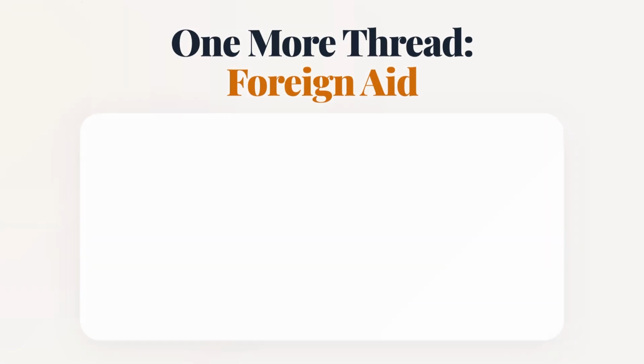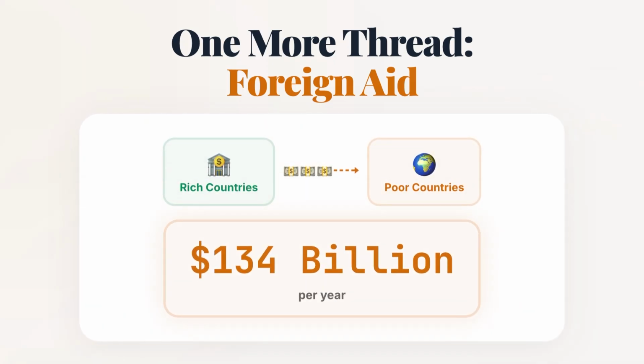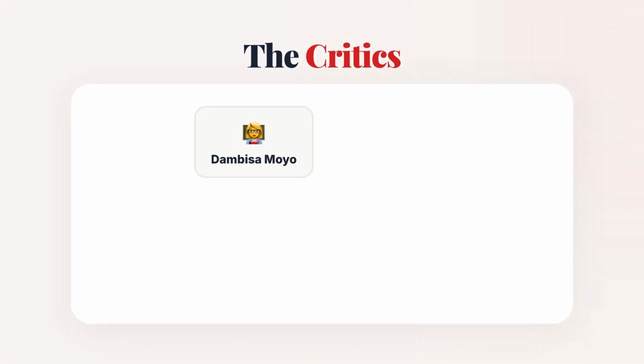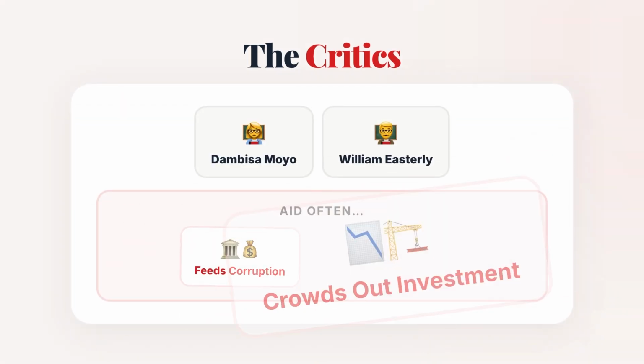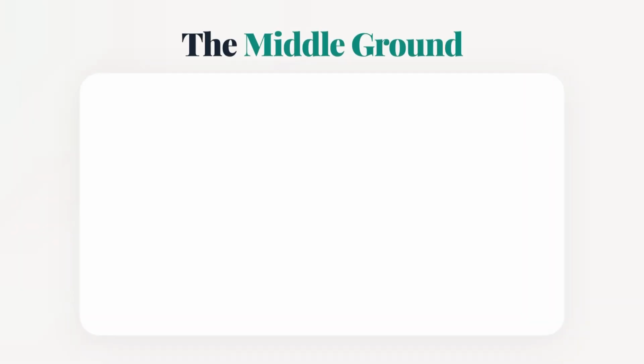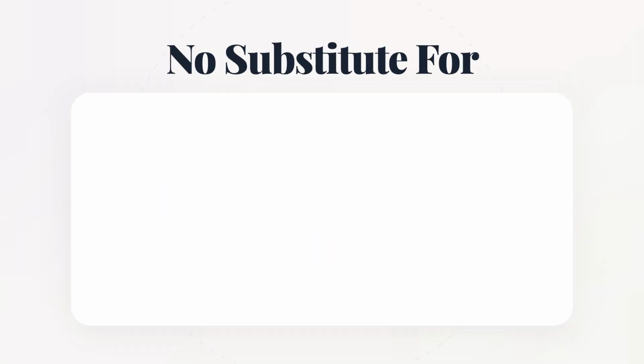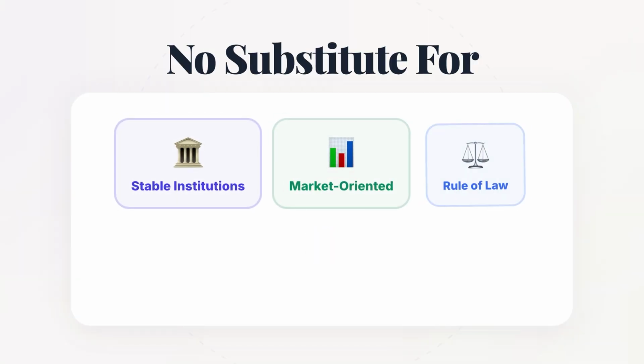One more thread, foreign aid. About $134 billion flows yearly from rich countries to poor ones. Economists like Dambisa Moyo and William Easterly argue it often feeds corruption and crowds out better investment. The emerging middle ground is that aid works modestly when aimed at specific long-term projects, but it's no substitute for stable, market-oriented institutions. Wrapping up.